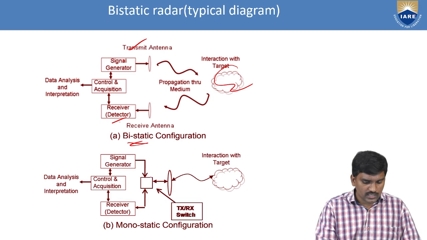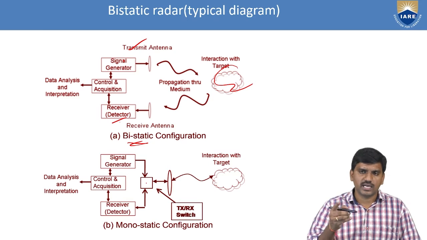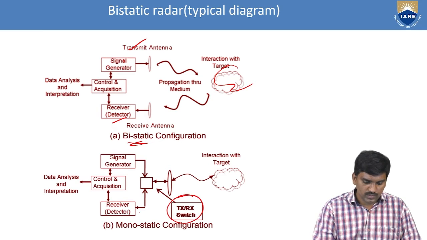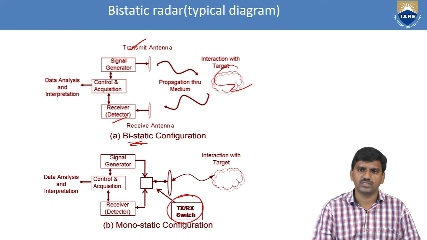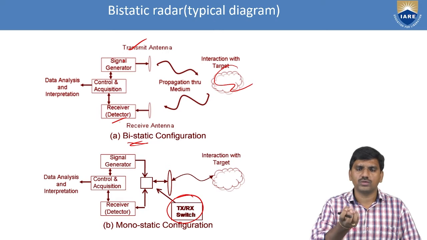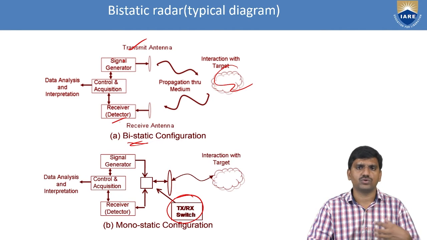But in monostatic radar, both the transmitter and receiver are together. Here we are using a switch gear, a transmitter or receiver switch. Based on that, we are using only one device to receive and transmit. So these are the typical diagrams of bistatic radar and monostatic radar.